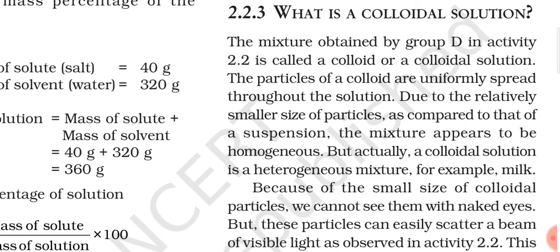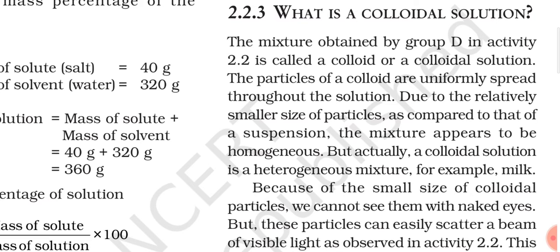This is the point of difference between suspension and colloidal solution, that colloidal solution is stable whereas suspension is unstable. If you learn the properties of solution, suspension and colloidal solution by comparing them with each other, it will be much easier for you to learn and to remember for a long time also.